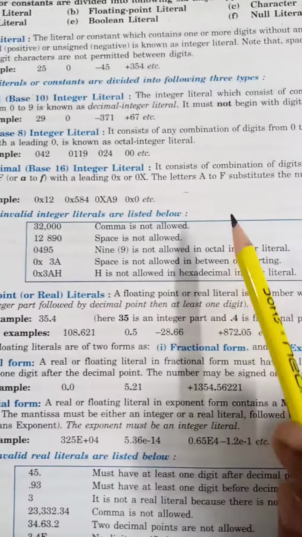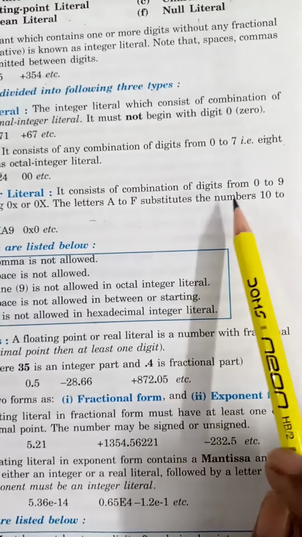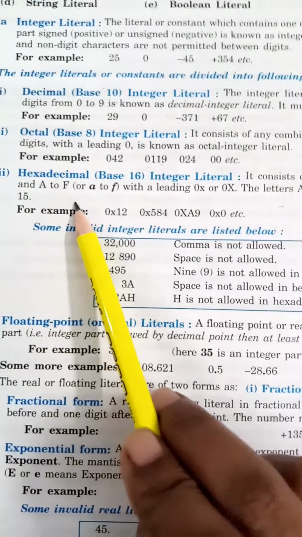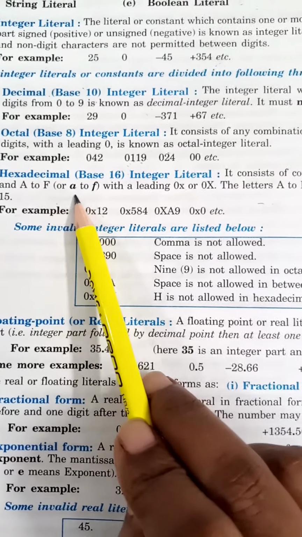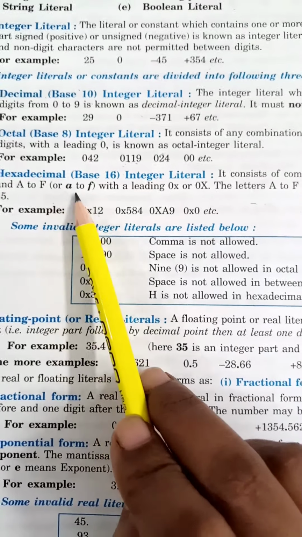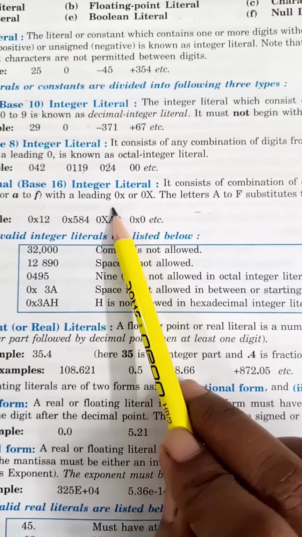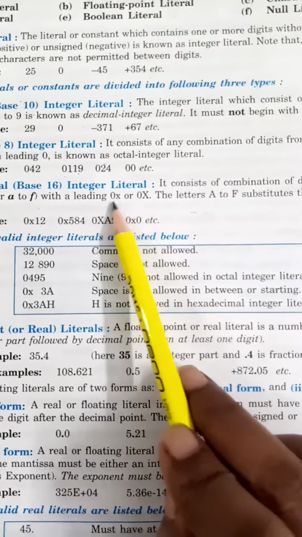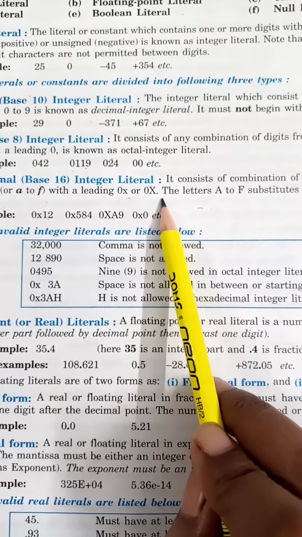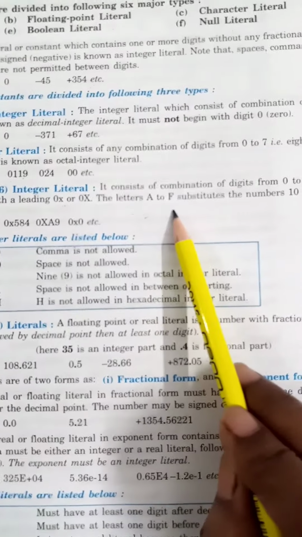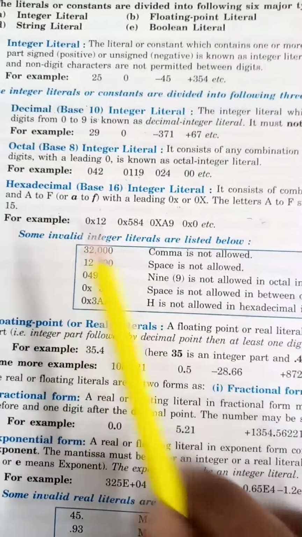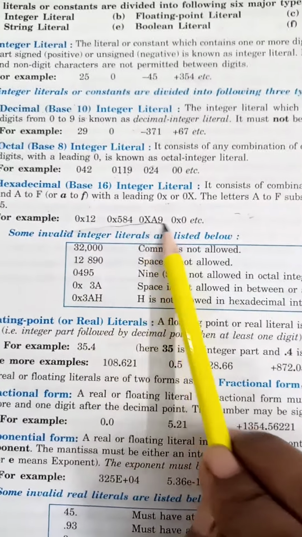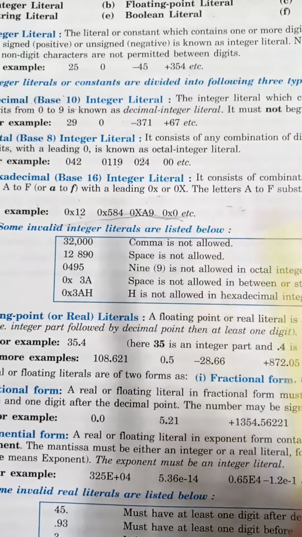So it consists of a combination of digits from 0 to 9 and A to F, with a leading 0x or 0 capital X. A to F substitutes the numbers from 10 to 15. These are examples of this.